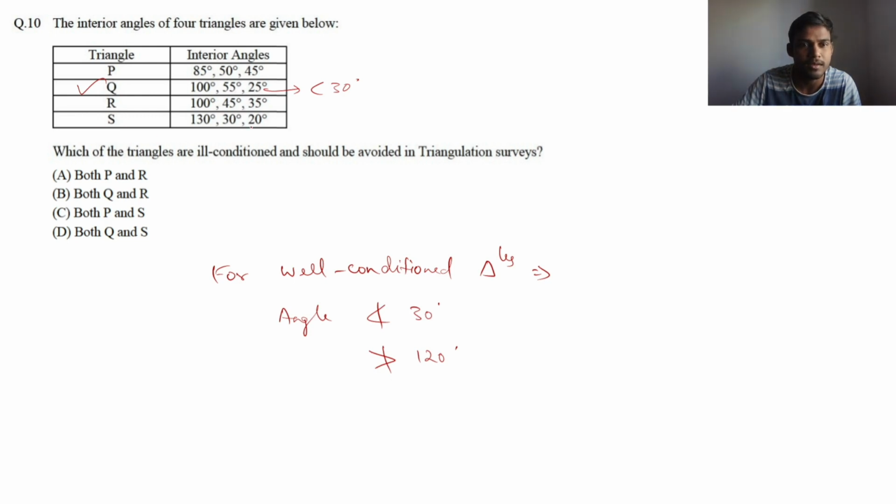And regarding S, 20 degree. So this is lesser than 30 degree. So triangle S is also an ill conditioned triangle. So both the triangles Q and S. So option D is the right answer.